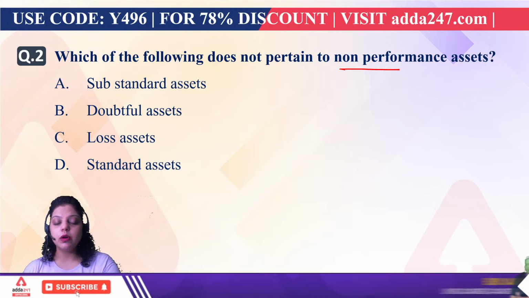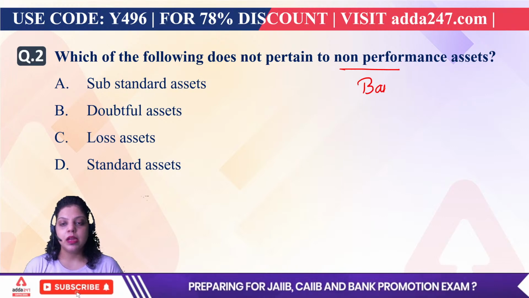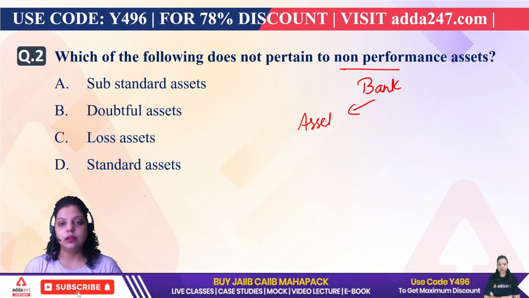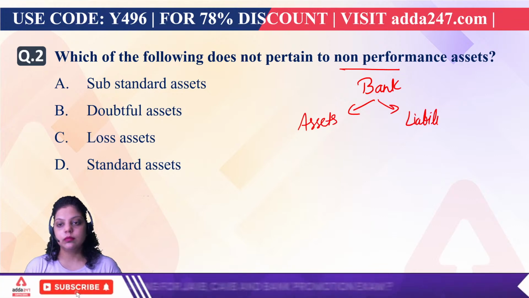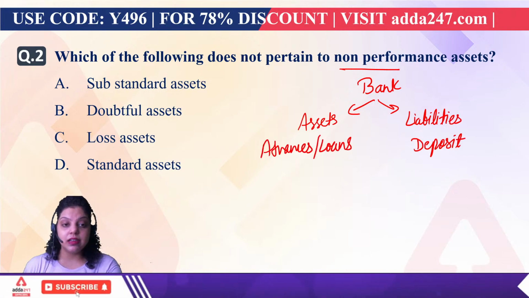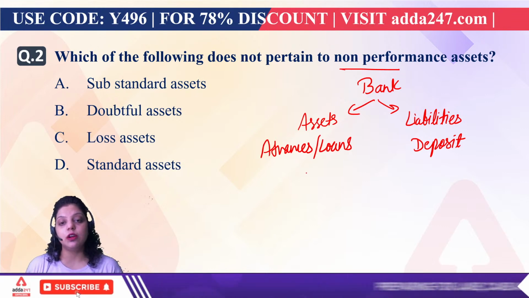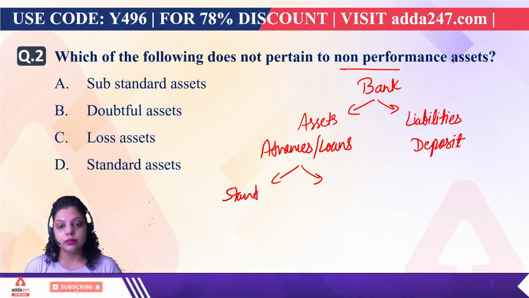When we talk about assets, the bank has certain assets and liabilities. The assets mean advances and loans the bank is giving to the customer, and these advances are also divided into two parts. First is your standard asset and second is your non-performing asset.